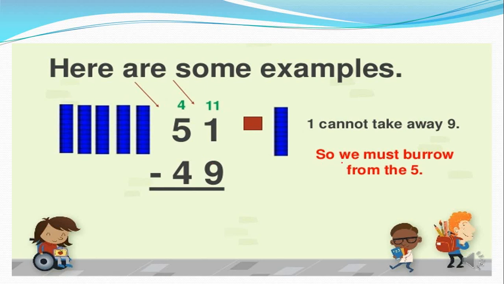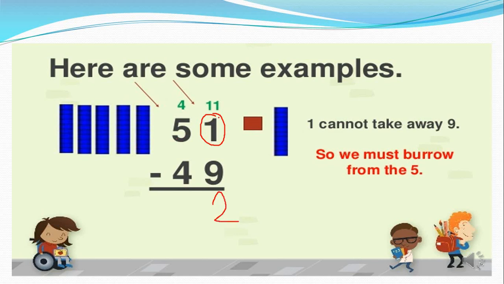So what are we doing? We must borrow from the 5. So 10, 10 plus this number, where I am adding 10 with 1. So 11 minus 9. Okay, students, 11 minus 9. So the answer that comes is 2. 11 minus 9, so I am writing the 2 here.